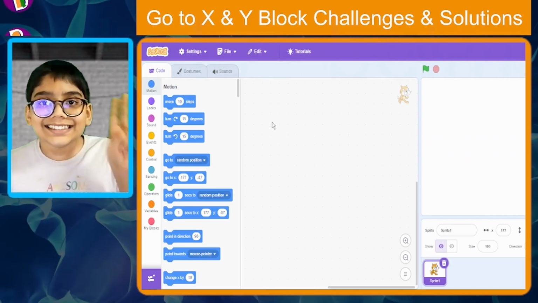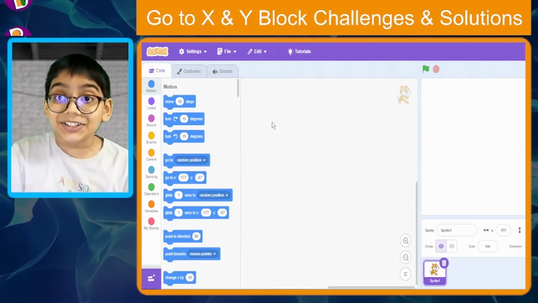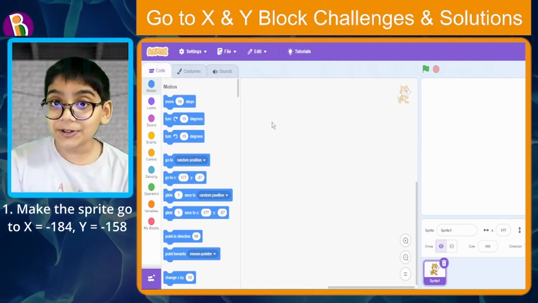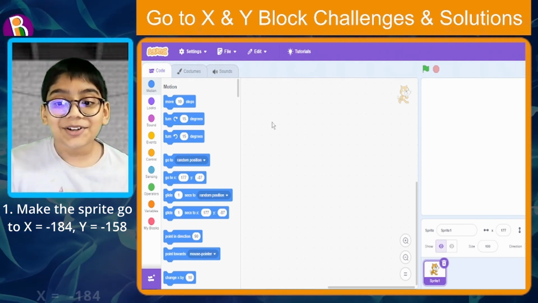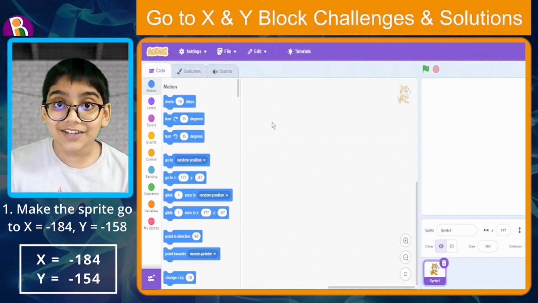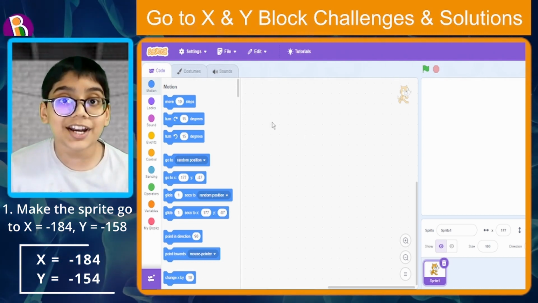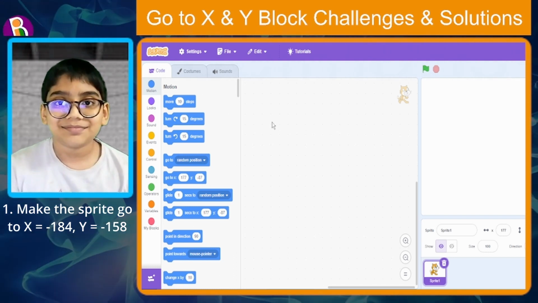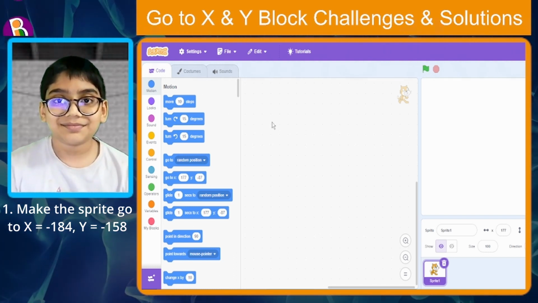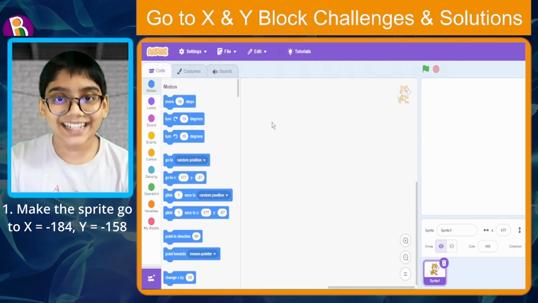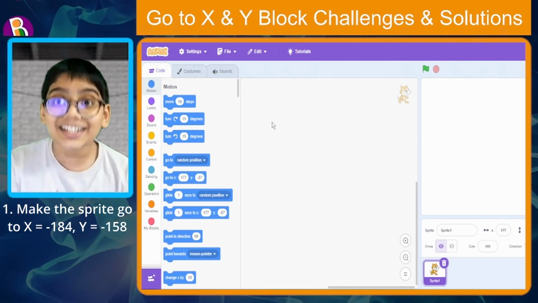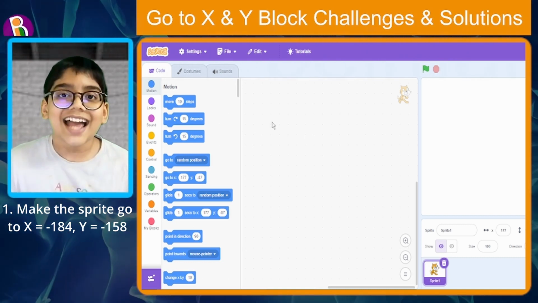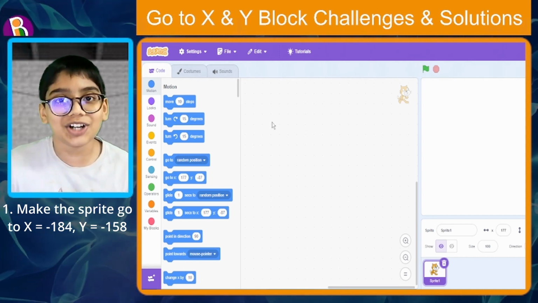The second challenge that you need to do is you need to make the sprite go to X minus 184 and Y minus 158. I'm gonna give you 10 seconds to do that. Okay, 10 seconds is done. Did you do it? Great job if you did. And even if you didn't, I'm gonna show you how to do that.